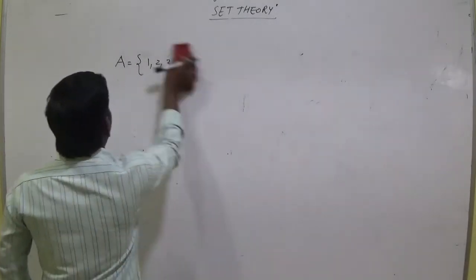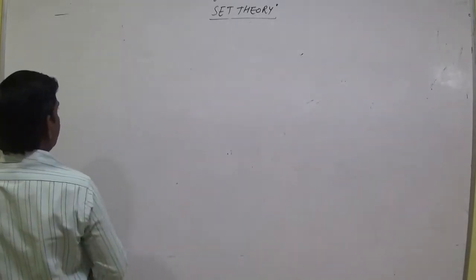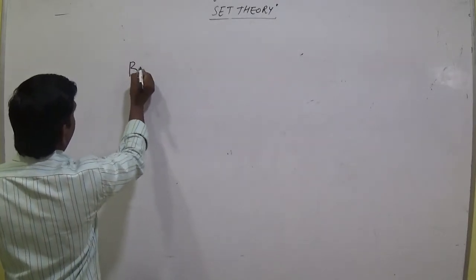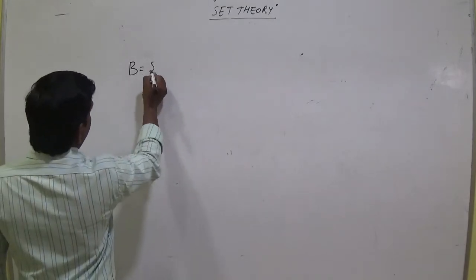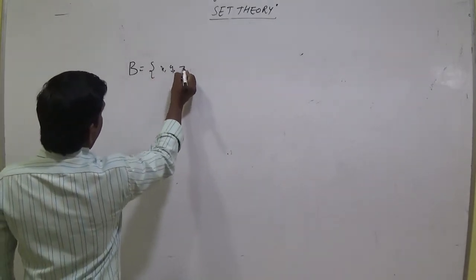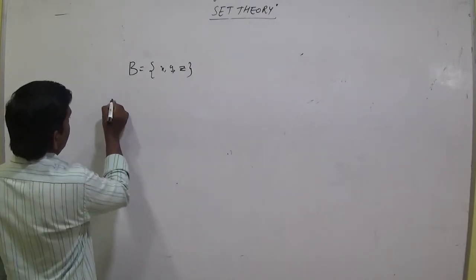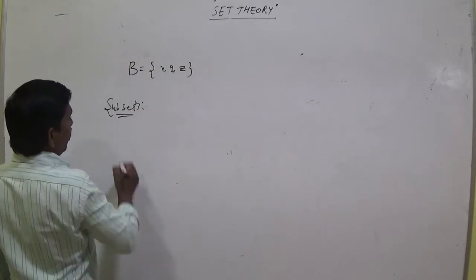For example, take another set. B equal to XYZ. How can you write the subsets?